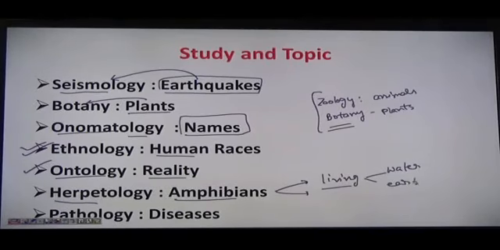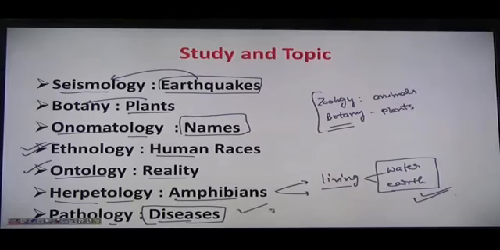They are basically named as amphibians. Water and earth, they are basically named as amphibians, right? So it is said to be herpetology. Then you have pathology. It's the study of diseases, right? It means that if you have a disease, for checking what type of disease you have, you have to go to a pathological lab. So here we can say that the study of the disease is said to be pathology, right?